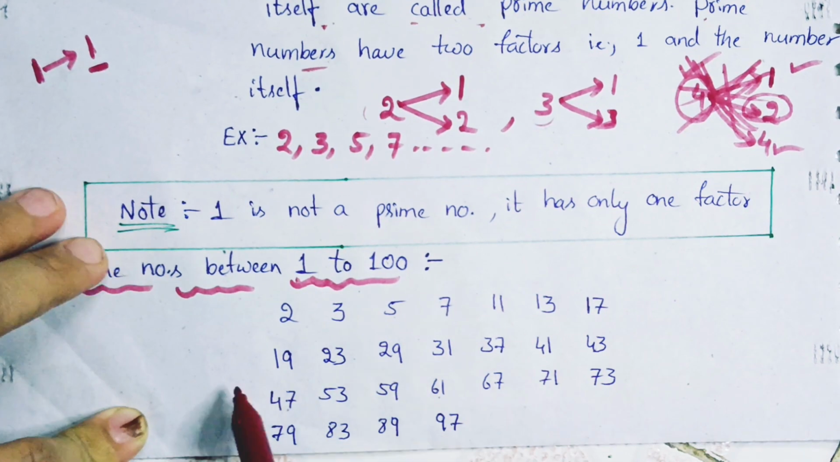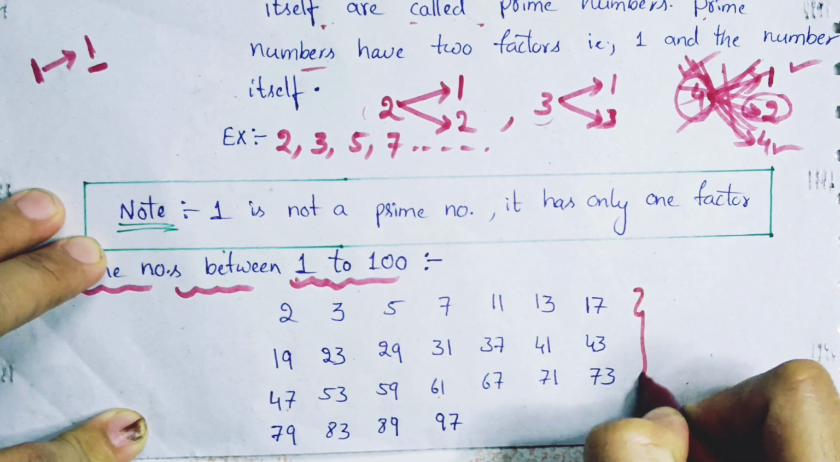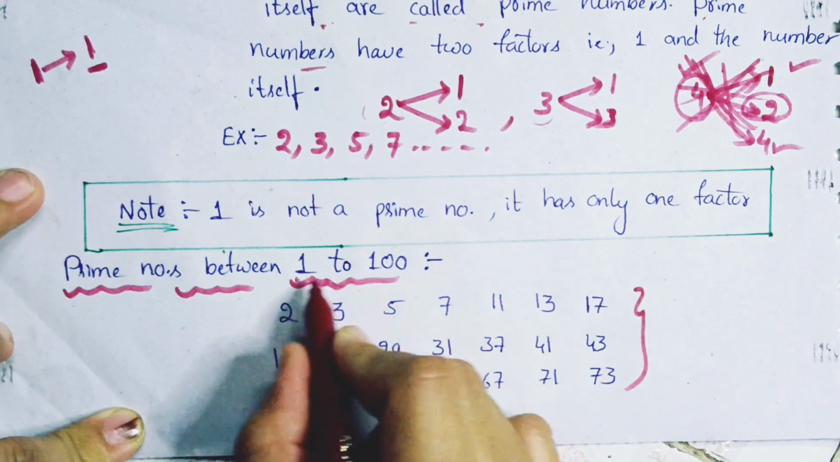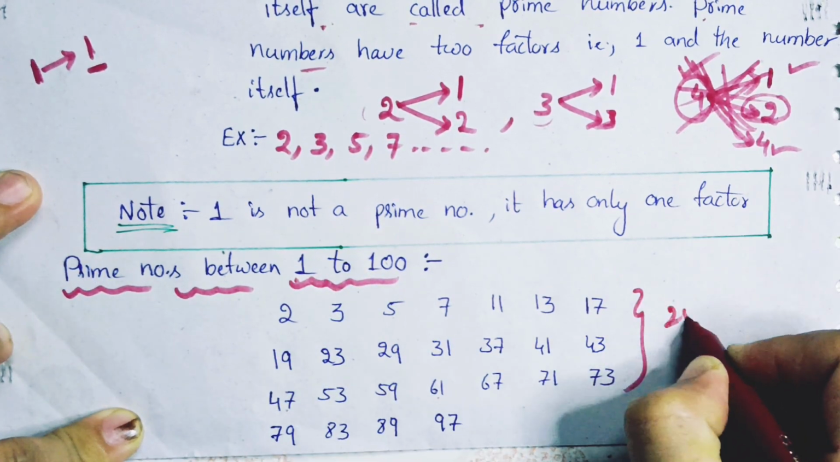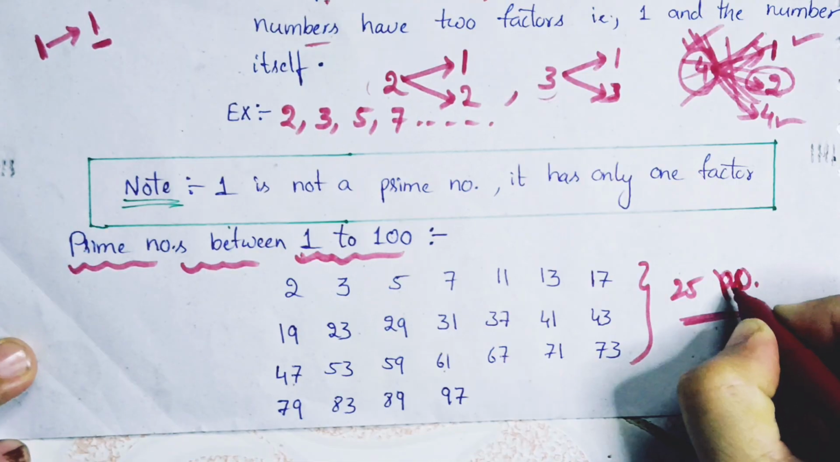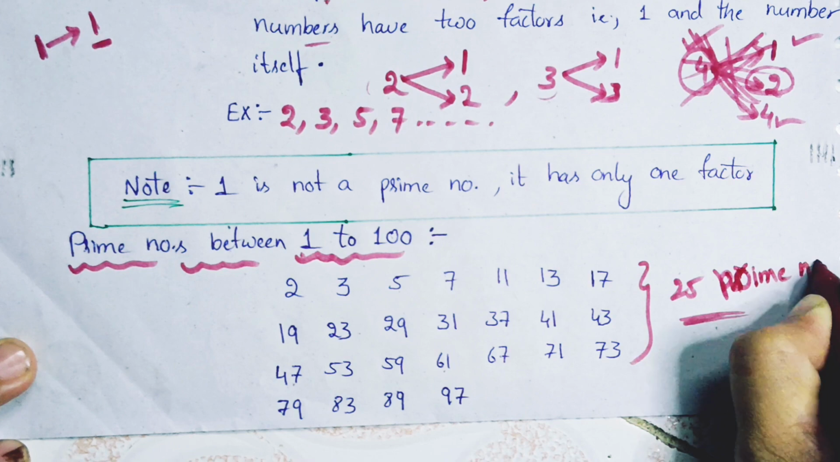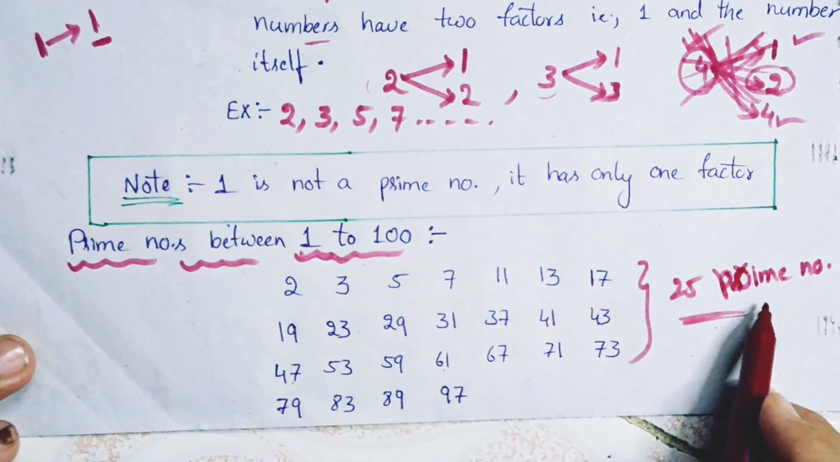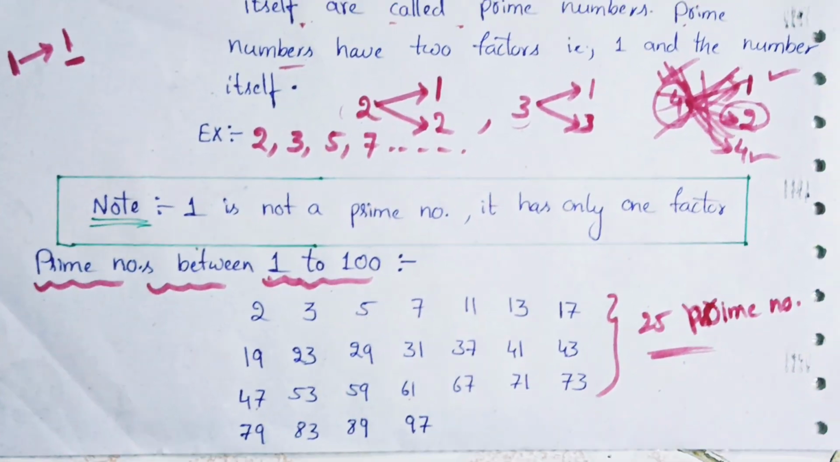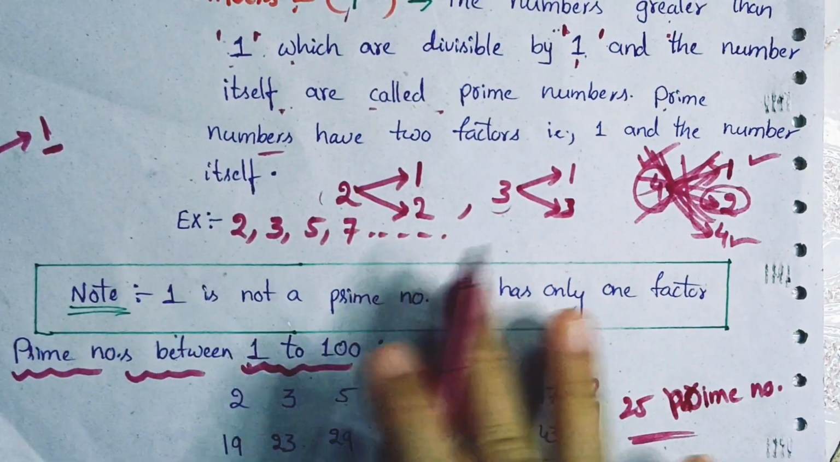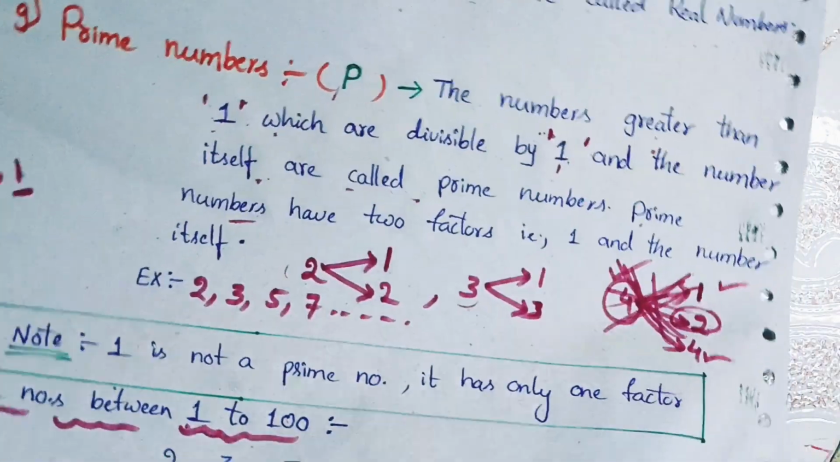So how many prime numbers are there between 1 and 100? There are 25 prime numbers between 1 to 100. Okay guys, now it's clear. Let's move on to the next one.